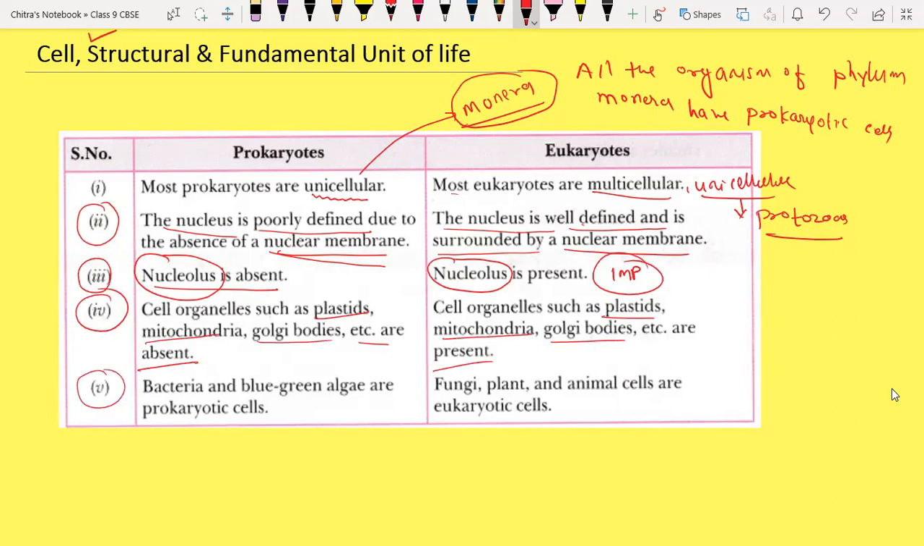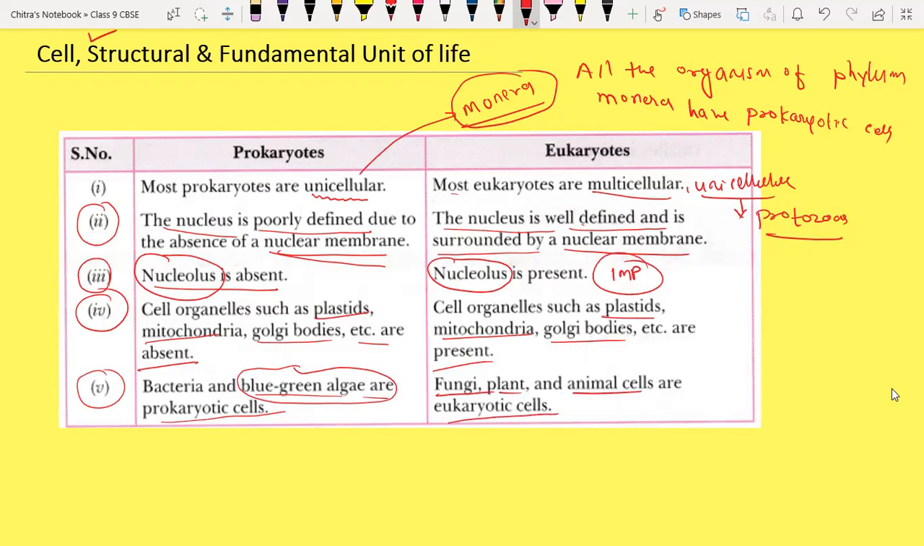Last but not the least, bacteria and blue-green algae are prokaryotic cells. Why does blue-green algae appear green? Because it has the chlorophyll, chloroplast. Blue-green algae are also used in agriculture, sir, and it is the main source of food for aquatic animals. But in case of eukaryotic cell, we have the fungi, plant, animal cell, etc. These are eukaryotic cells.